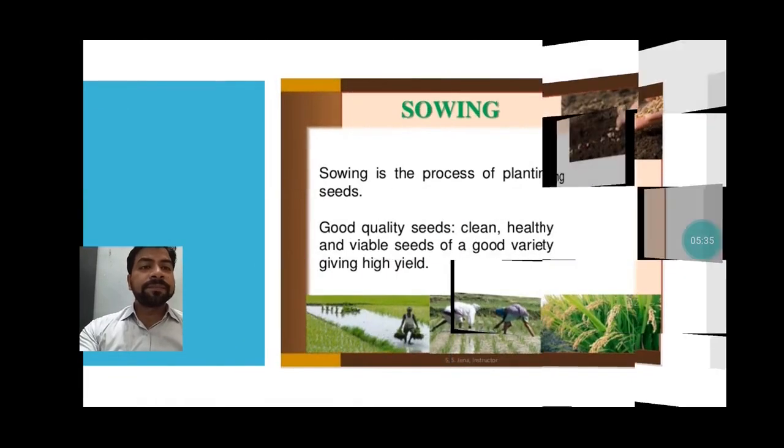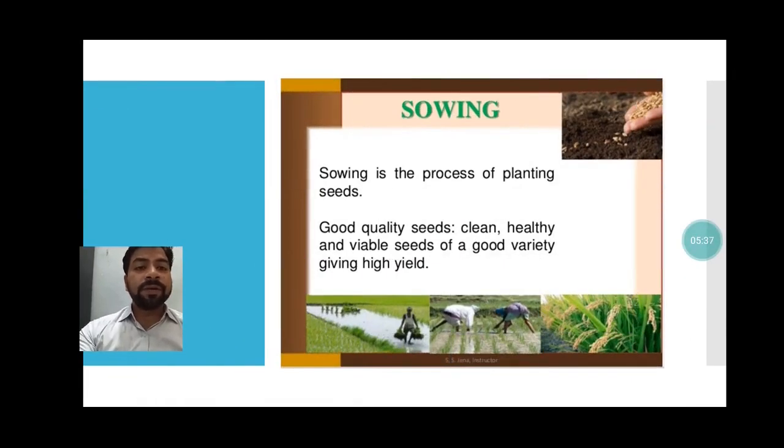Next is sowing. After plowing your field, you need to sow the seed. Good quality seed is required. Clean, healthy and viable seed of a good variety giving high yield. HYV seeds, in many areas people are using the HYV seeds which is giving the surplus.